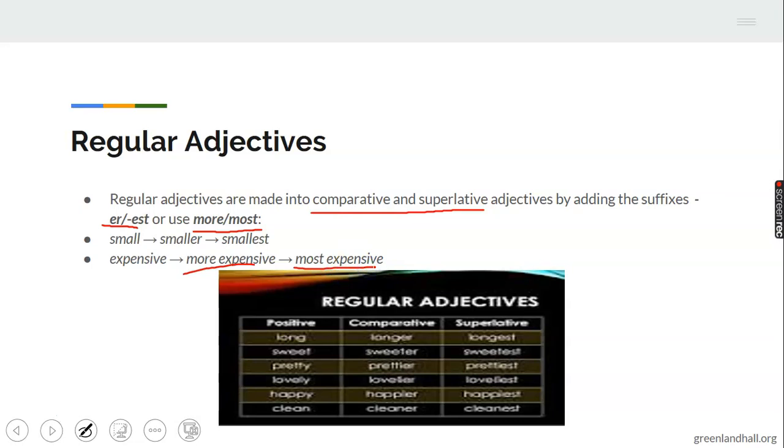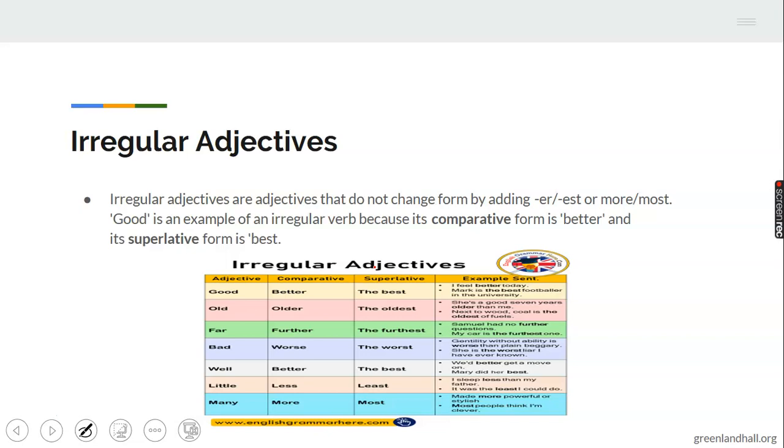Then for the irregular, they do not take er. They are formed specially. These are irregular. We have better, best. We have further, furthest. We have worse, worst. Better, best. Less, least.